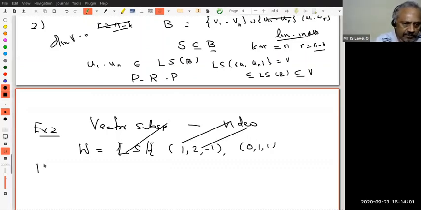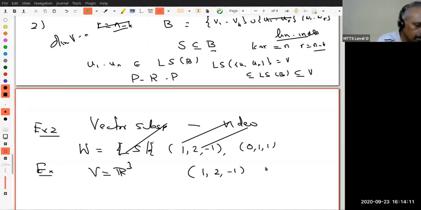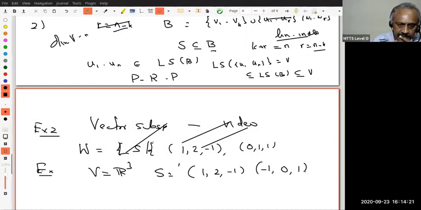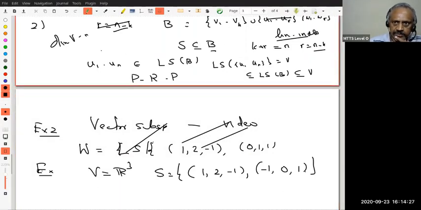The example I want to look at is this. V is R3, and let's look at the set (1, 2, -1) and (-1, 0, 1). So this is my S. This set is linearly independent. I think all of you know this.